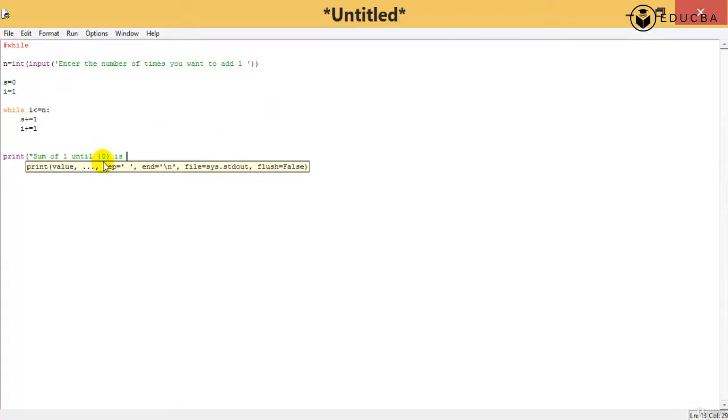In place of this 0, I'm going to insert a variable. What is that variable? Sum of 1 until n is, and I'm going to insert another variable, which says the sum. Sum of 1 until n is what? Can I say it is going to be n comma, am I right?